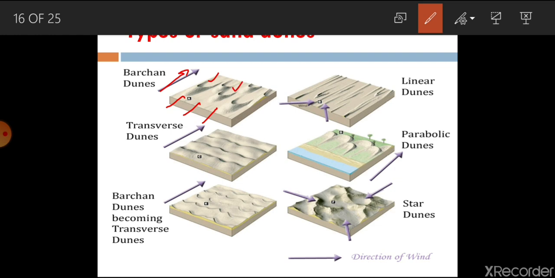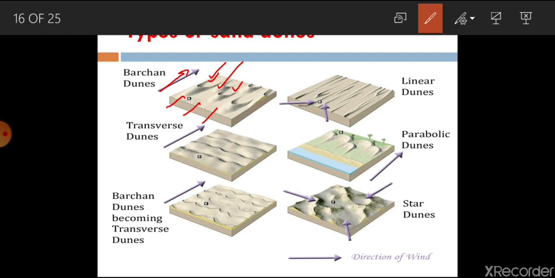Here one part is convex and another part is concave. The convex side is along with the wind, and the concave side is in the direction opposite to the wind blow. When such dunes are created, they are known as Barkan, and gradually the height of the Barkan dune increases, and due to velocity, you see this horn type of shape here and here.